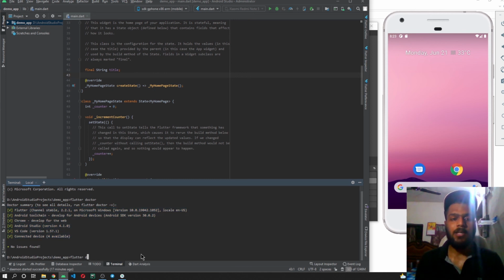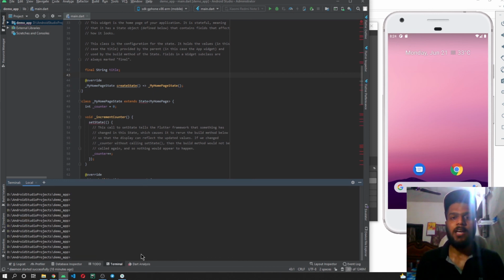The next command which we have is flutter create. With the flutter create command, we have to pass the application name or the app name which we want to create. So for example, I want to create Harsh app over here. So I'll be passing Harsh app along with the flutter create command. What this command does is it creates a new Flutter application for you. The next command which we have is the flutter run command. This command is used for running our Flutter app.